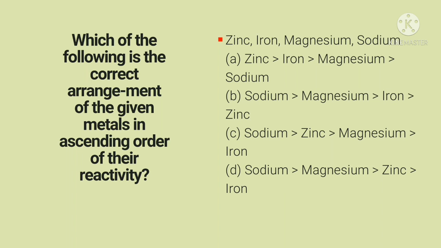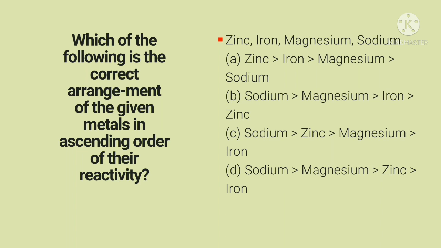Option B, sodium is more reactive than magnesium, which is more reactive than iron, which is more reactive than zinc. Option C, sodium is more reactive than zinc, zinc is more reactive than magnesium, magnesium is more reactive than iron.